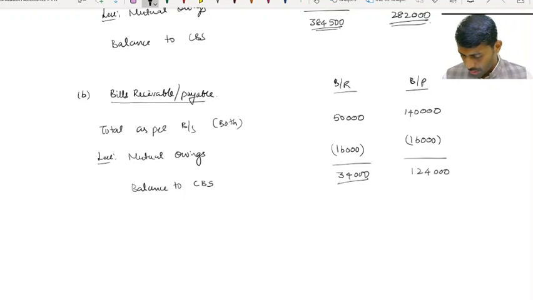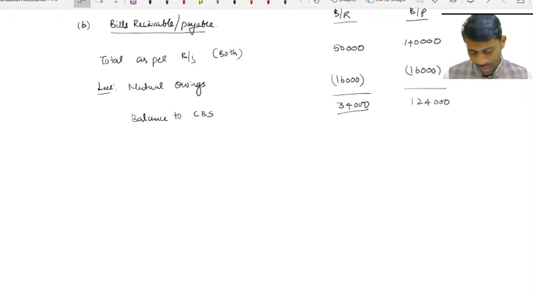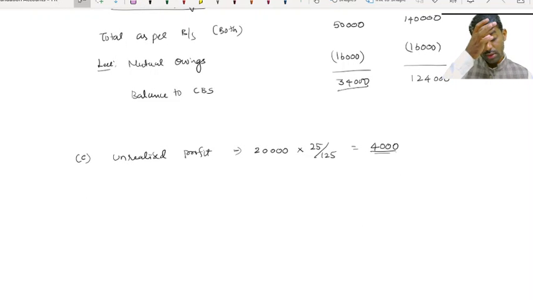And there is an unrealized profit also: stock they have supplied at 25% above the cost. Therefore, C, unrealized profit, which is 20,000 into 25 divided by 125, which is 4,000. Because cost is 100, plus 25% profit on cost, the sale price is 125.